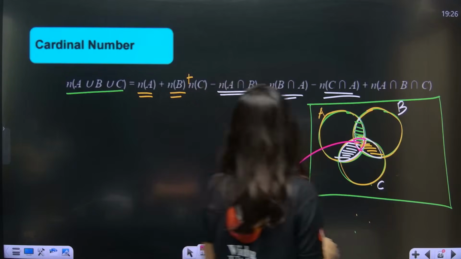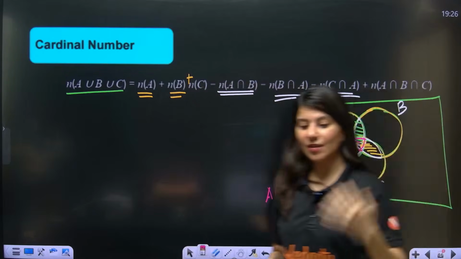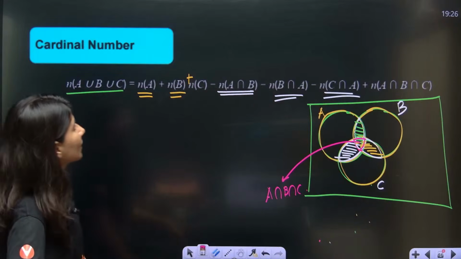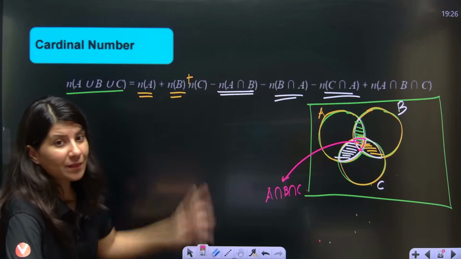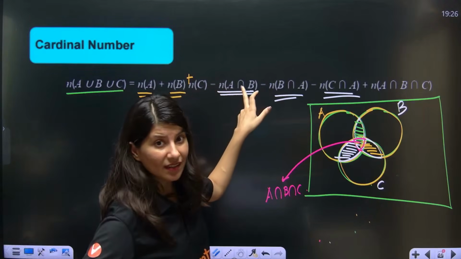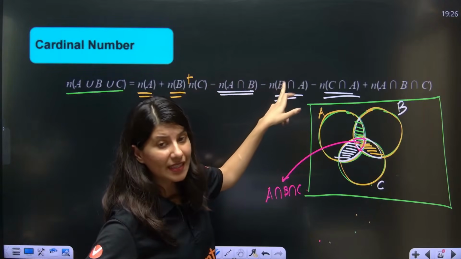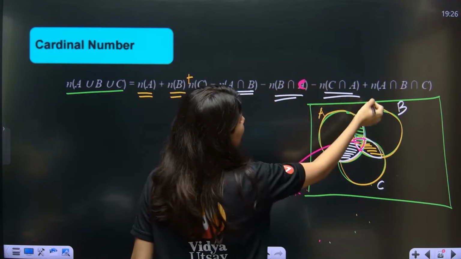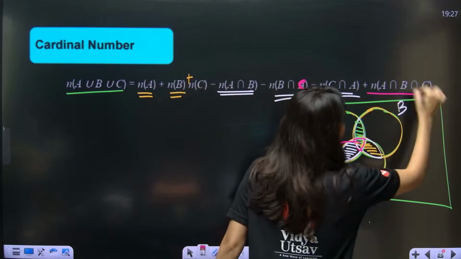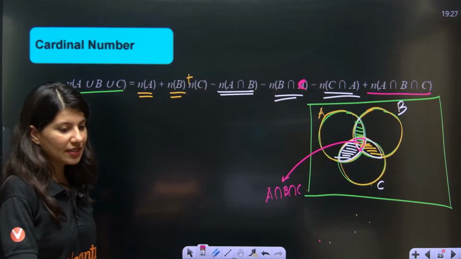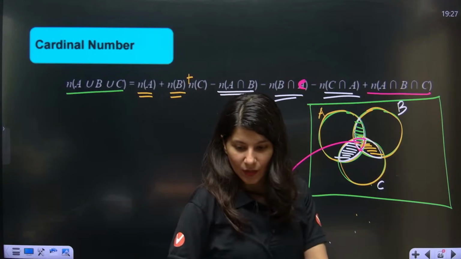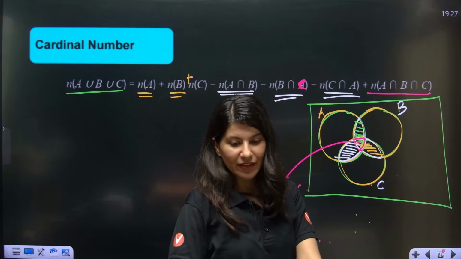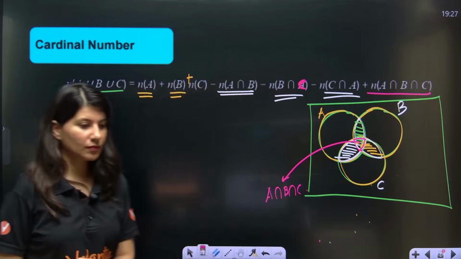So this is the formula. A union B union C is A plus B plus C minus A intersection B minus B intersection C minus C intersection A plus A intersection B intersection C. Okay, everybody getting it? Perfecto. Right?